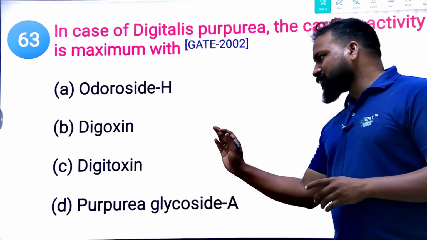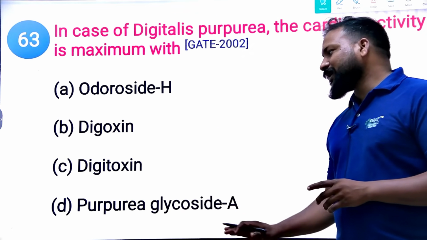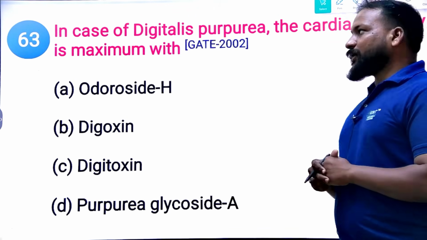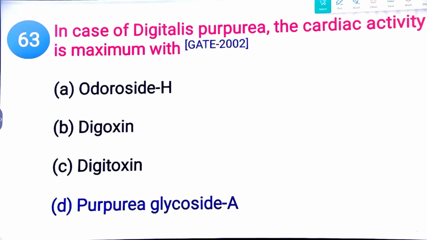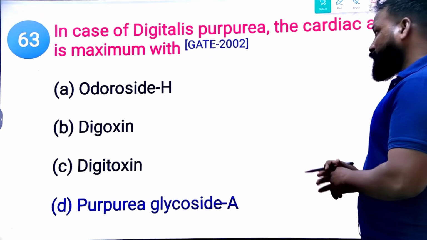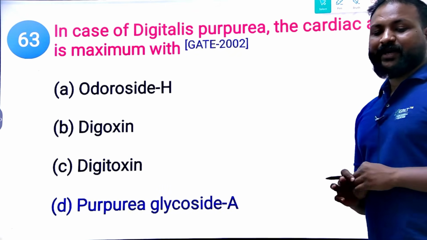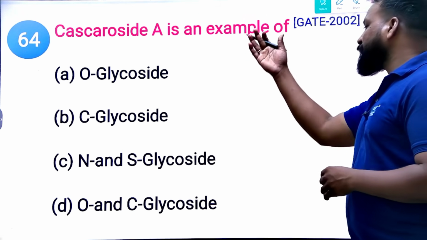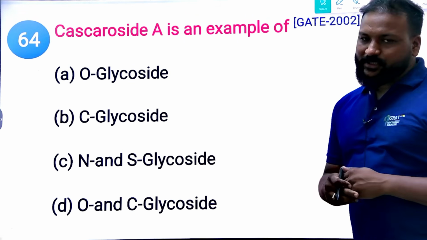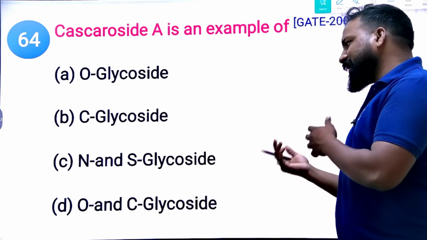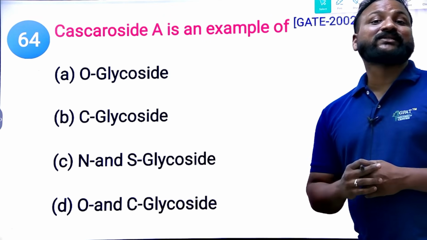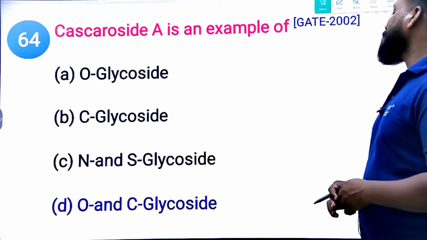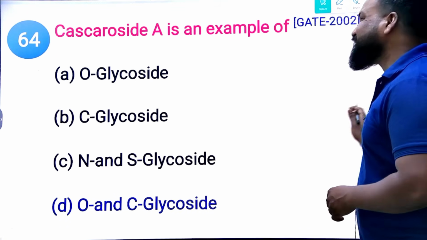Next. In the case of Digitalis purpurea, the cardiac activity is maximum with which of the following? Odoroside H, digoxin, digitoxin, and purpurea glycoside A. What's the perfect answer for this? Please do comment. Yes, the right answer is purpurea glycoside A, which has the maximum cardiac activity. This was a GATE 2002 question. Next, cascaroside A is an example of which type of glycoside based on the glycoside linkage? O glycoside, C glycoside, N and S glycoside, and O and C glycoside. Aloe and cascara are examples of O and C glycoside.